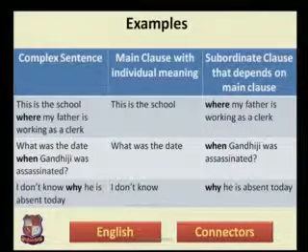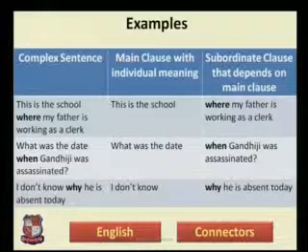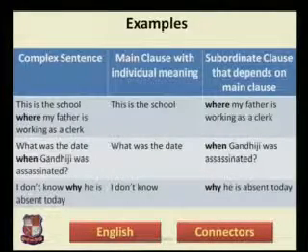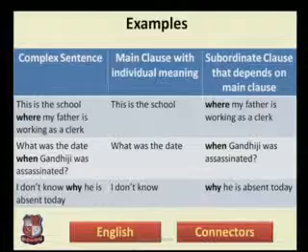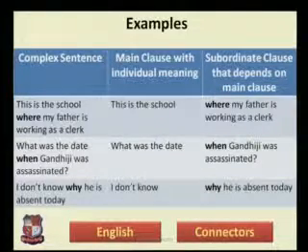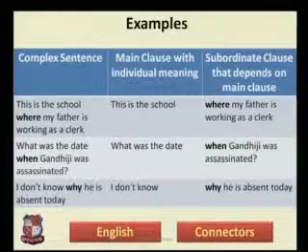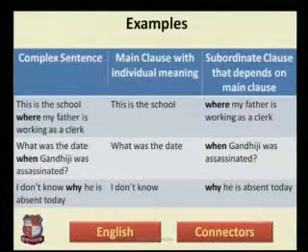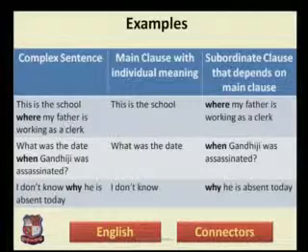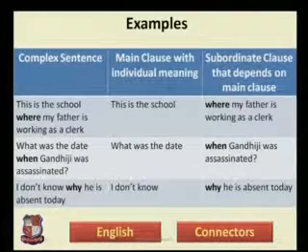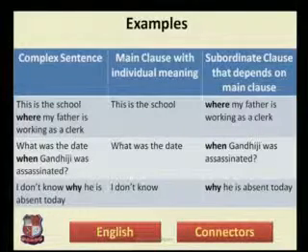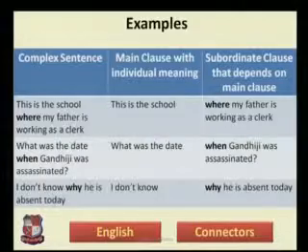What was the date when Gandhiji was assassinated? Again, in this interrogative sentence, what was the date is a separate question. It has its own meaning, but the subordinate clause, that is when Gandhiji was assassinated, does not have its own individual meaning. Last sentence, I don't know why he is absent today. Adverb clause of reason. In that sentence, I don't know is a main clause. Why he is absent today is a subordinate clause.